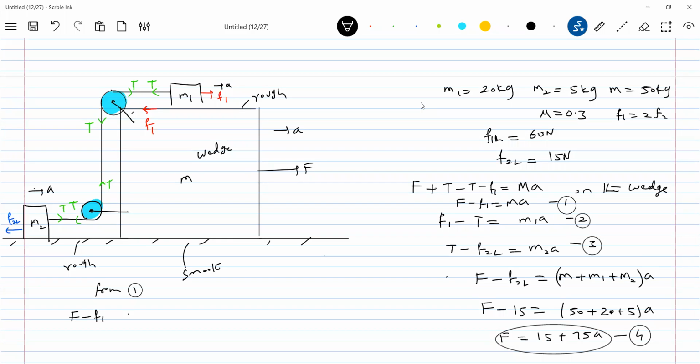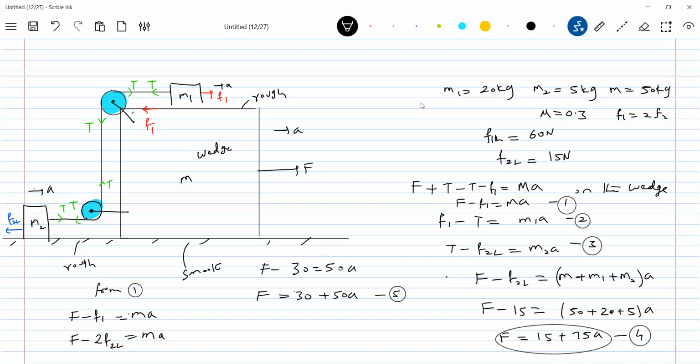F minus F1 equal to MA. Sorry, F1. This will be 2F2L. This will be F2L is how much? 30. M is how much? 50. This I'll call equation 5.